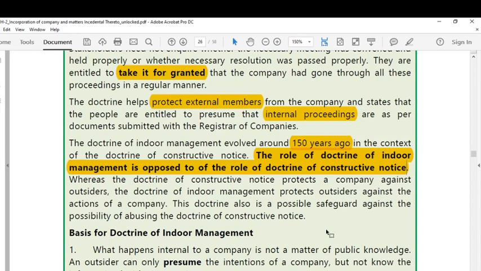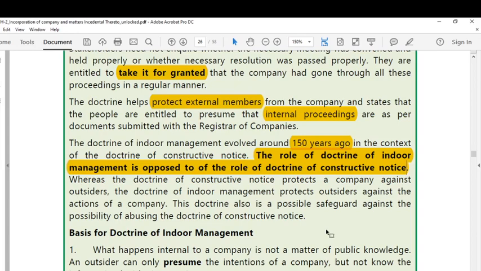Now you need to understand the tiny difference between the doctrine of indoor management and the doctrine of constructive notice. What is the doctrine of constructive notice? The doctrine of constructive notice means whatever is available in the public office, that is the ROC, all are public documents. So the persons who come in contract with a company are presumed by the company to have knowledge of all the records available with the ROC because they are public documents.